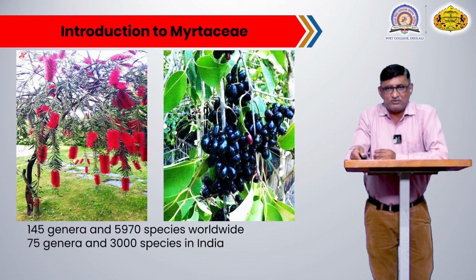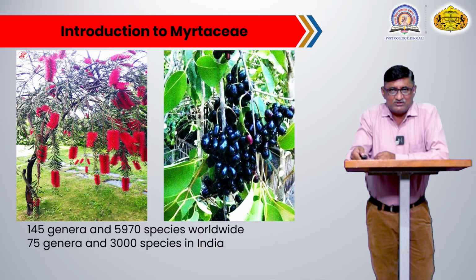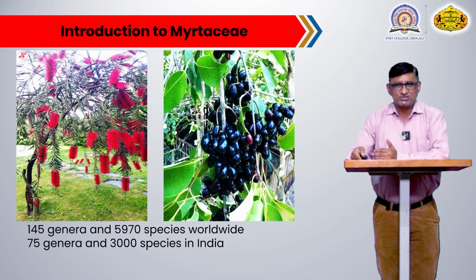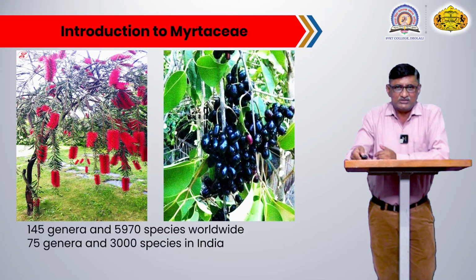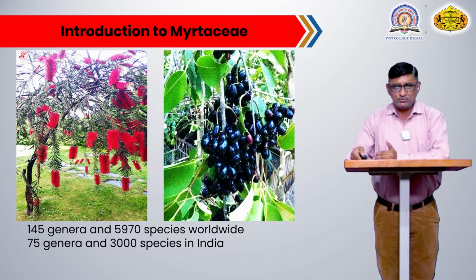Worldwide, this family's plants show tropical and subtropical distribution. There are 145 genera and 5,970 species belonging to this family worldwide. Of these, in India, about 75 genera and 3,000 species are reported. The plants of this family are found in the different climatic or bioclimatic zones of India.